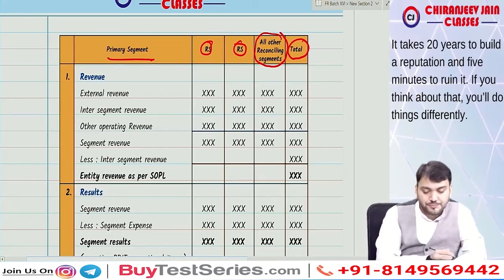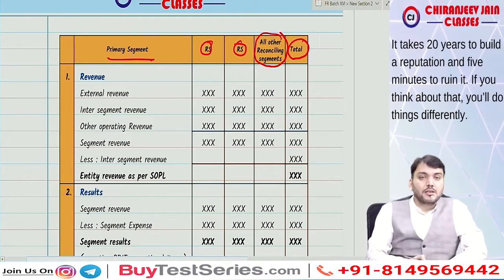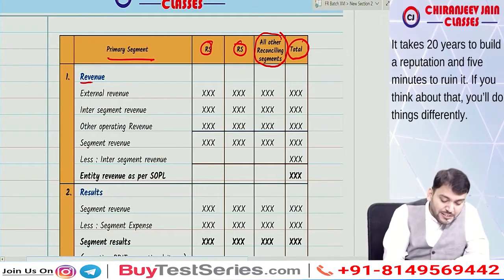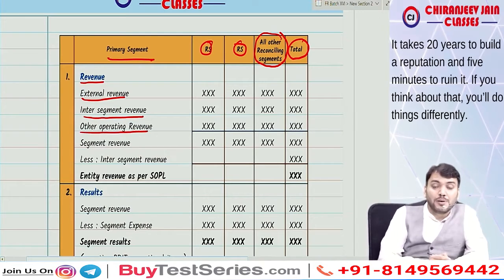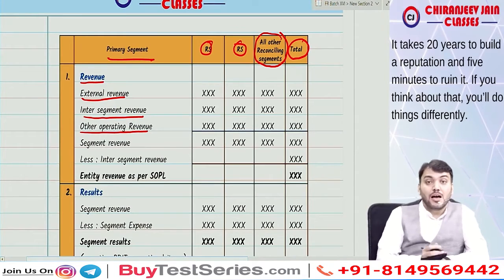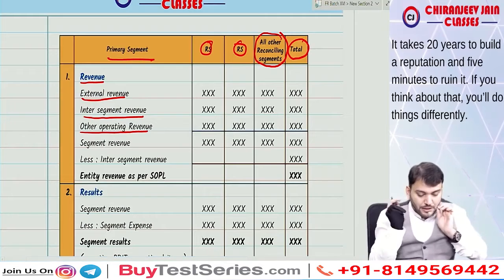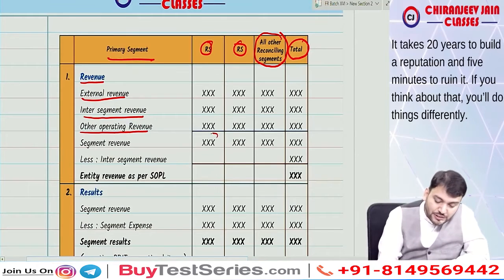This becomes total. Correct? And so first disclosure is about segment revenue. In this we write external revenue, inter-segment revenue, and other operating revenue. Understood? And the segment revenue, this is the segment revenue.